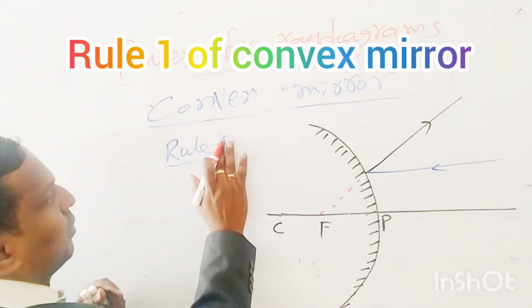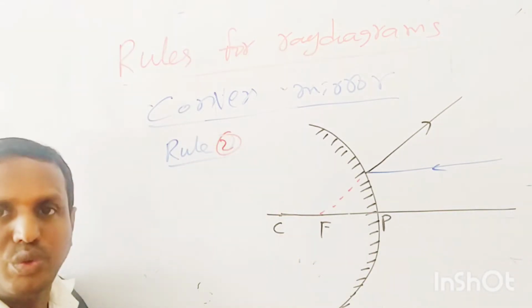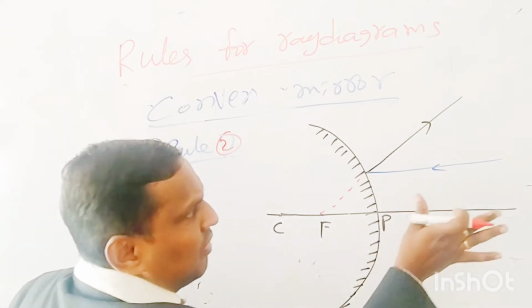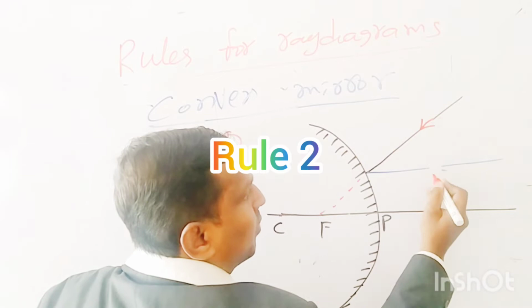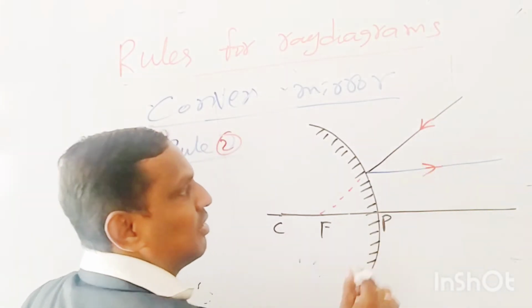Rule 2. Simple here, I will just change the arrows. See here, what is the concept?